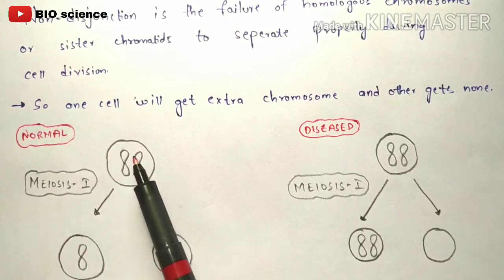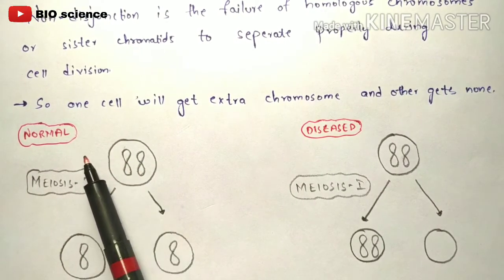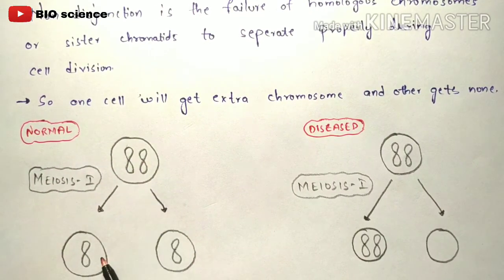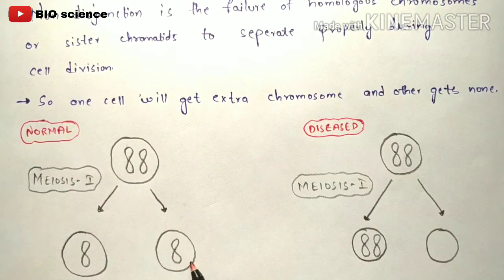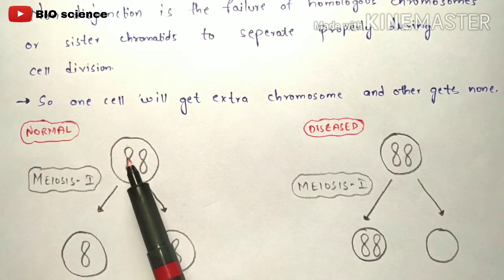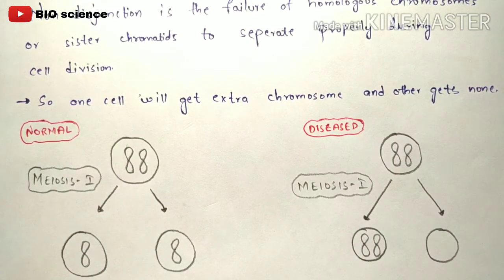So this is a cell which consists of the homologous chromosomes, and in the normal case what will happen is that one of the chromosomes will enter one individual cell, and another chromosome will enter another individual cell, where both cells will get an equal amount of chromosomes in the process of meiosis. So perfect cell division will happen in the normal conditions.